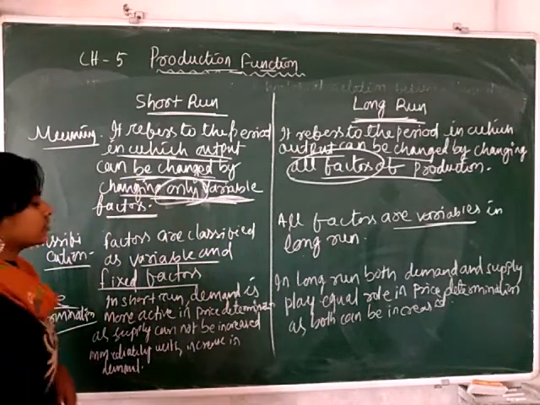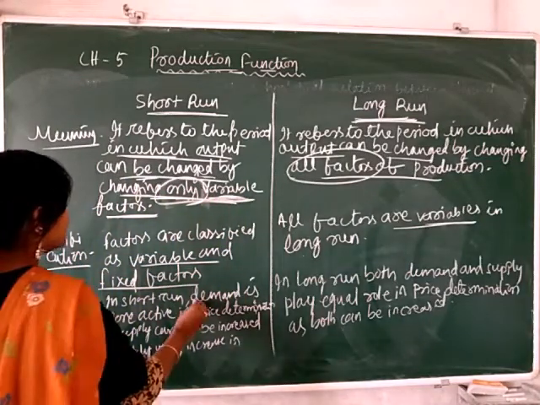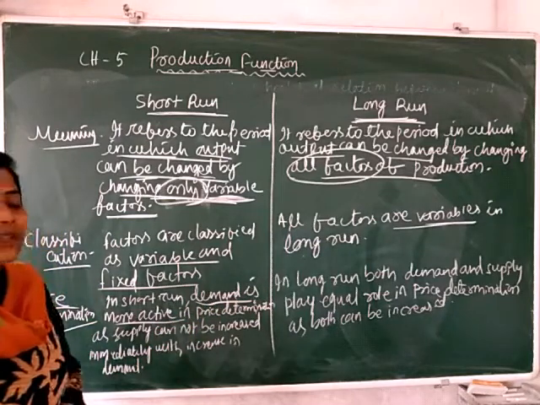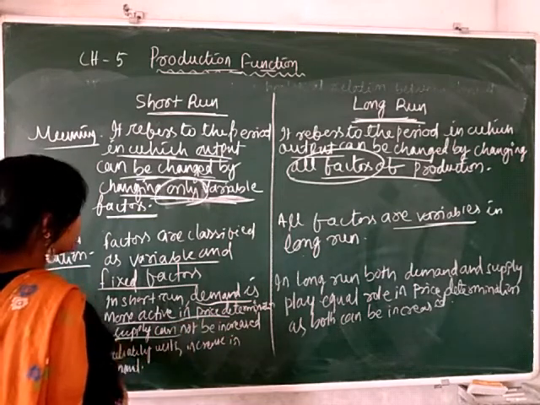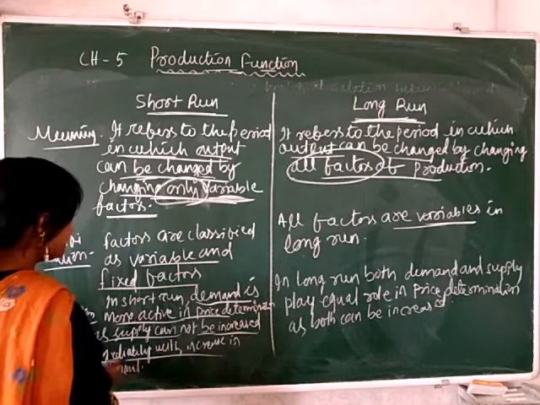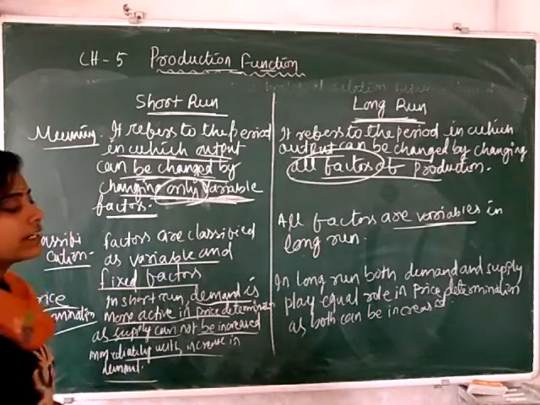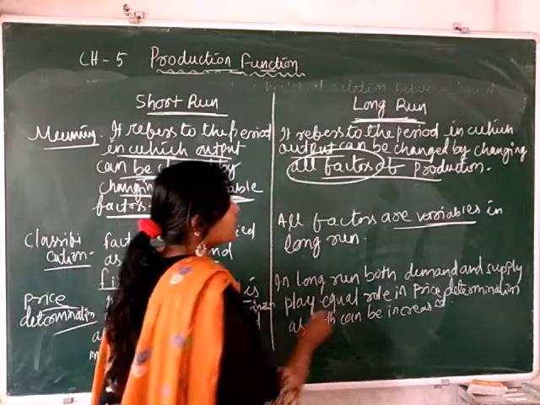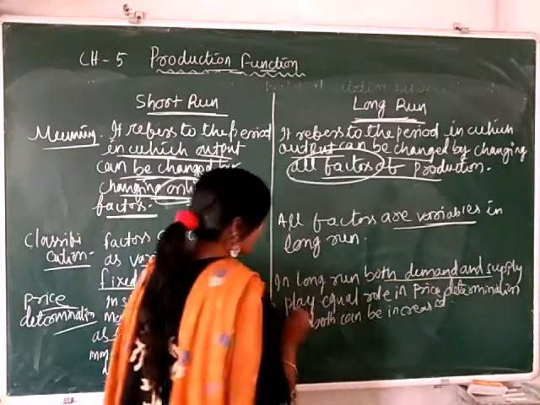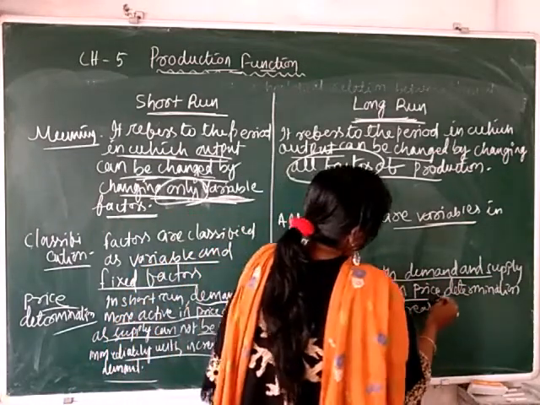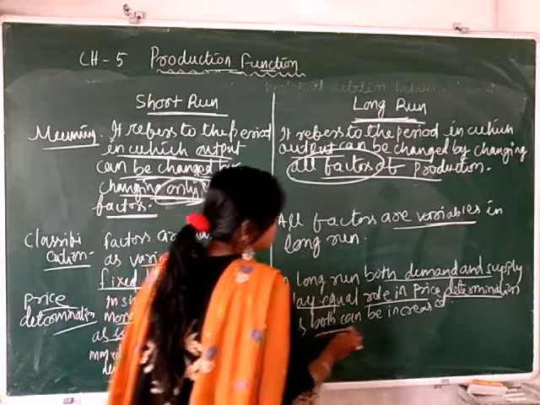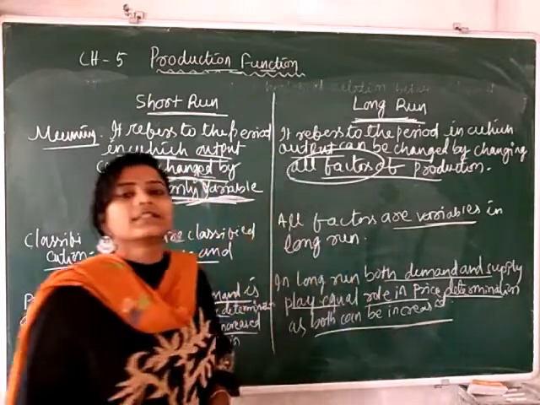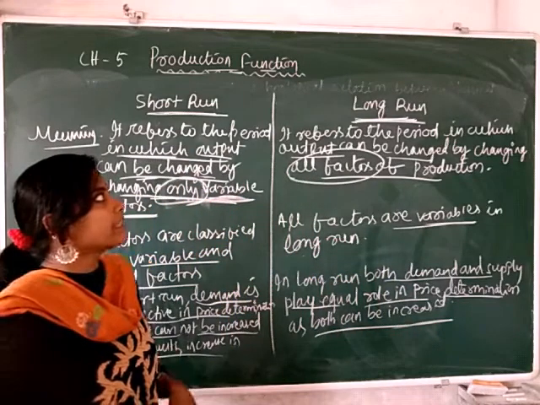And price determination. In the short run the demand is more active in price determination, as supply cannot be changed immediately with the increase in demand. And in the long run, both demand and supply play an equal role in price determination as they can be increased. This can be explained through a small example.